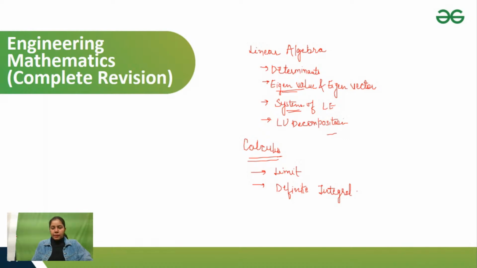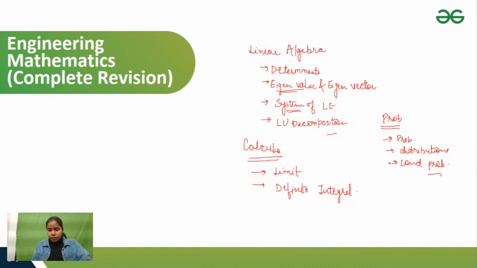So it's obviously there. And if I talk about probability, the main questions depend on the probability definition and also their distributions. You should know all the distributions, mean, median, mode. Then you would be able to solve most of the questions. One more topic is conditional probability, right? So these types of topics are important. Number of solutions using rank comes under system of linear equations, right?